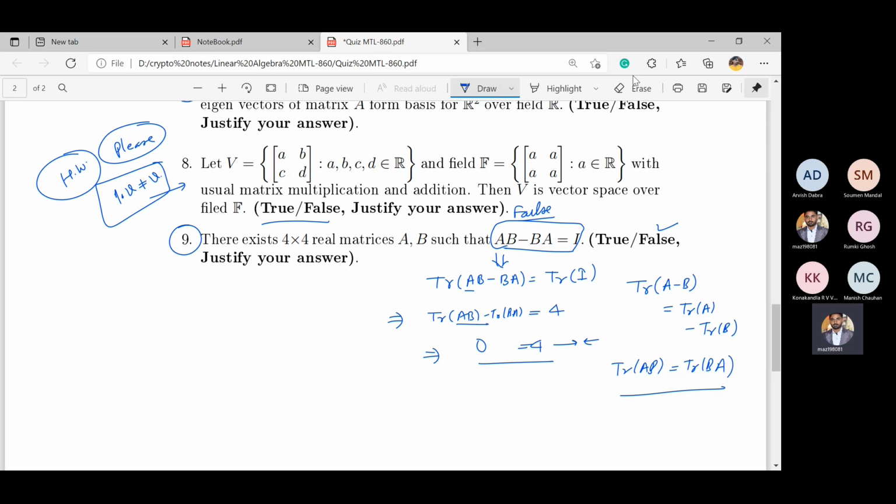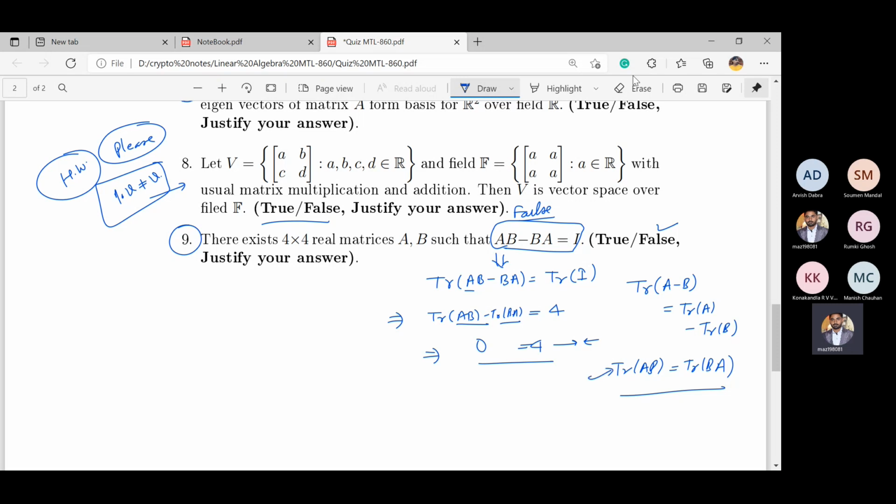And for this one, AB and BA, already you proved above that they have same eigenvalue. Means if it has 0 eigenvalue, then it is 0. If non-zero, then that is also an eigenvalue of AB and of BA.